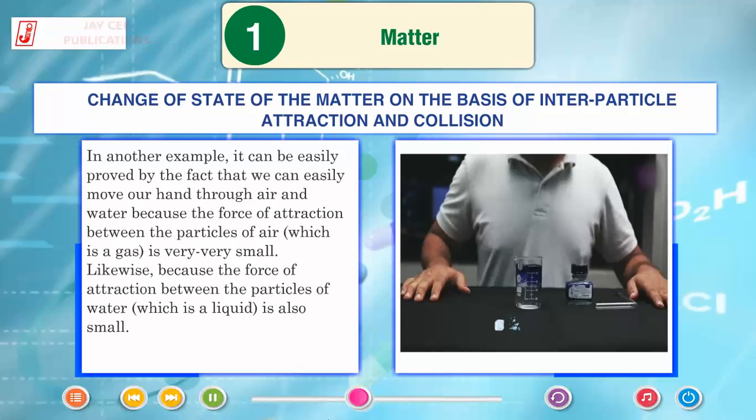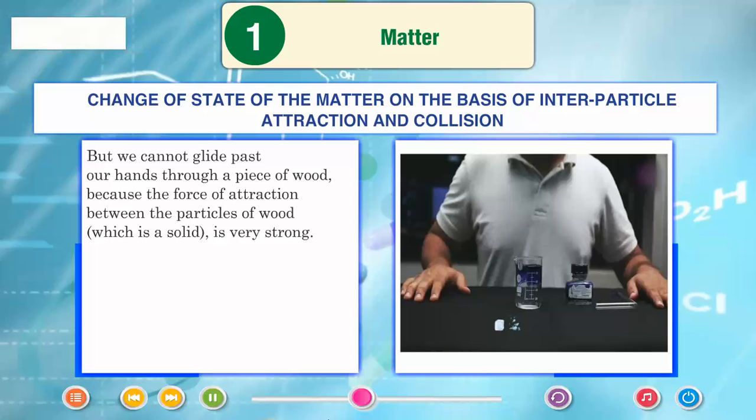Likewise, because the force of attraction between the particles of water, which is a liquid, is also small, we can glide our hands through it. But we cannot glide our hands through a piece of wood, because the force of attraction between the particles of wood, which is a solid, is very strong.